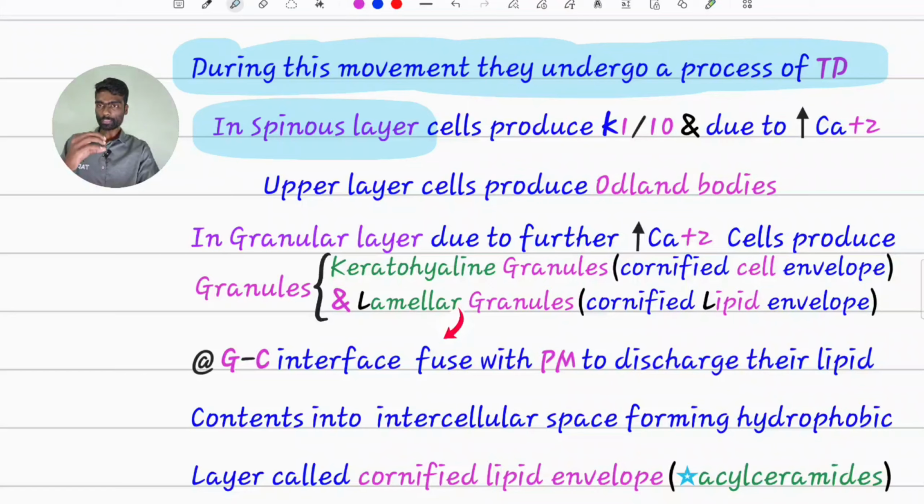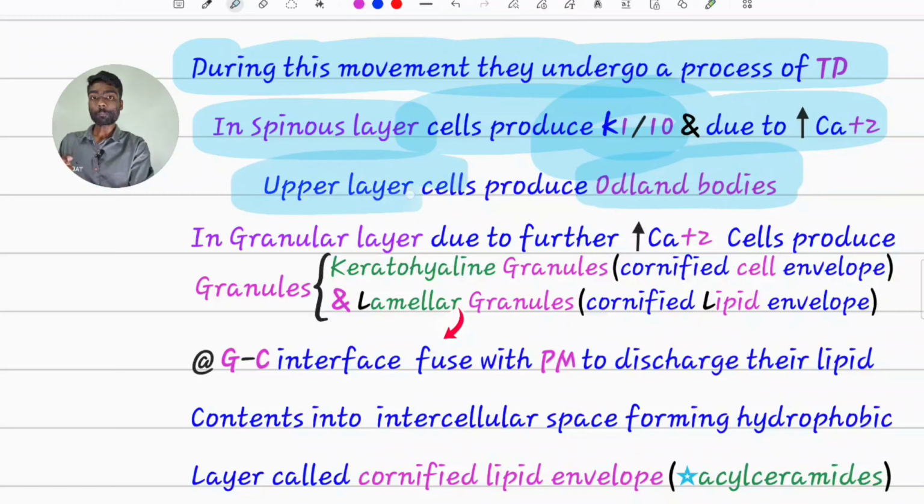Now a basal layer cell, the same cell, has entered the spinous layer. Now here they won't produce keratin 5 and 14 anymore. They will start producing keratin 1 and 10. We all must have heard this statement, be a Roman when you are in Rome. In the same way, the basal cell, now in the spinous layer, will produce keratin 1 and 10, and because of increased calcium levels, it will also start producing Odland bodies in the upper layers.